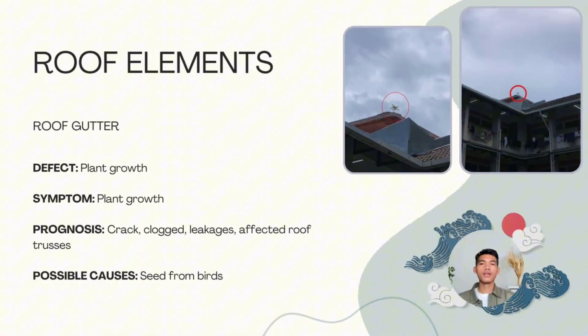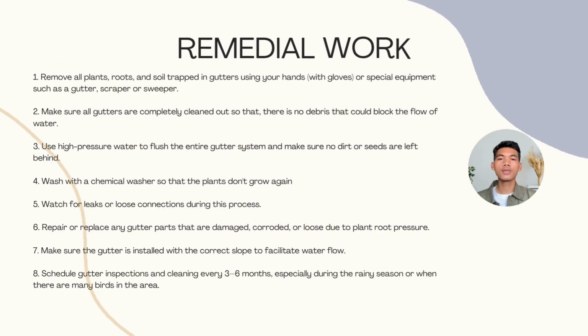Roof element. The roof element is the roof gutter. The defect is plant growth. The symptom: plant growth. The prognosis: crack, clog, leakage, and affected roof trusses. The possible cause: seeds from birds. Remedial work. Remove all plants, roots, and soil scraped in the gutter using your hand with gloves or special equipment such as a gutter scraper or sweeper.